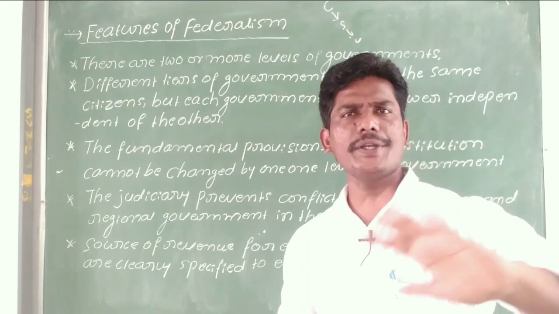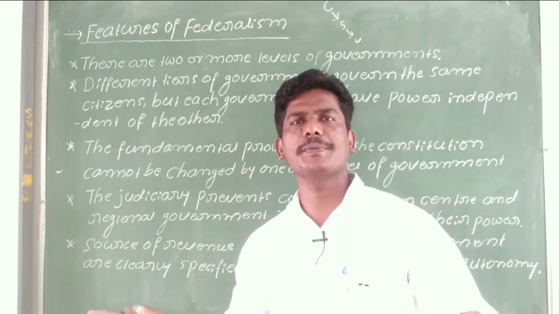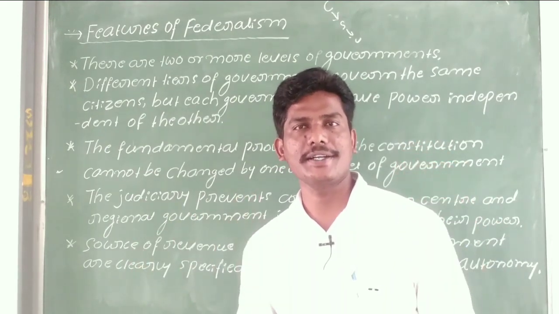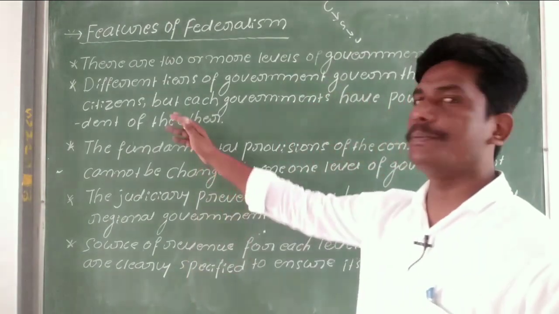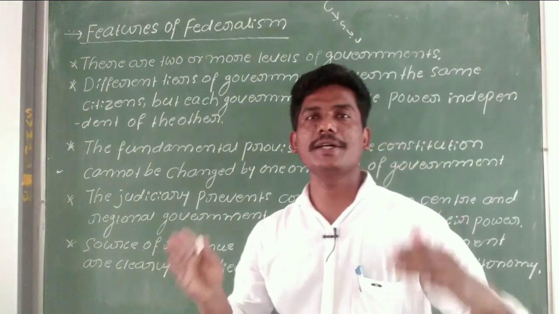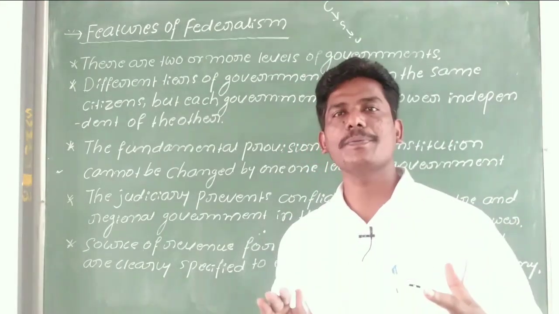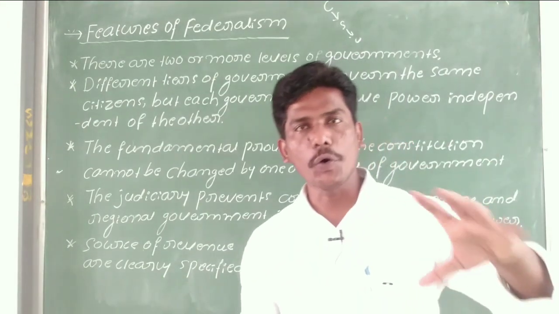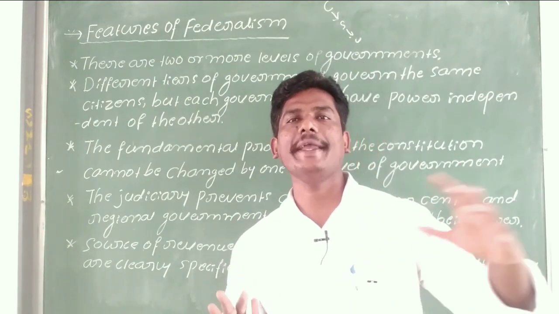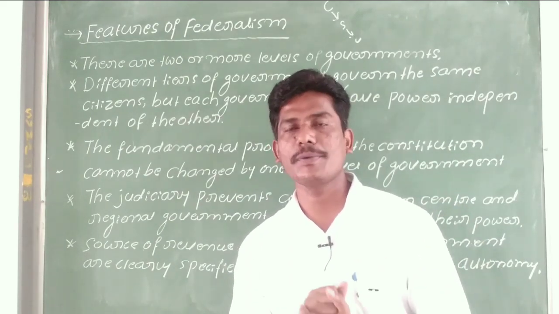The central government does not govern separate people, and state governments do not govern separate people. All the tiers govern the same citizens, but each government has power independent of the others. All three tiers have independent powers in the federalism system of government.